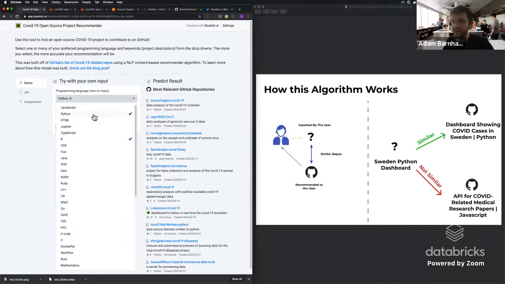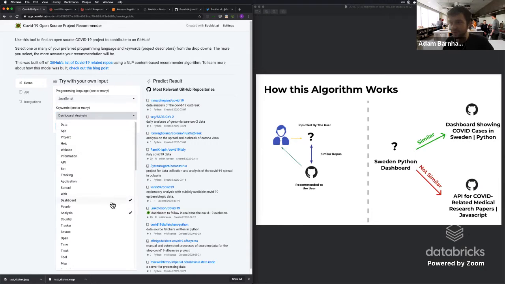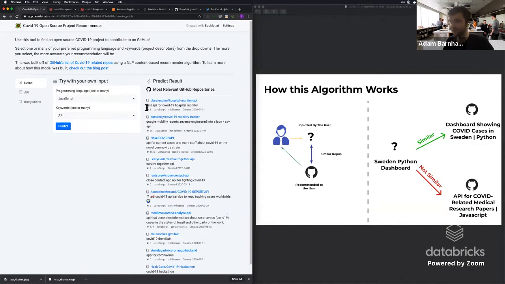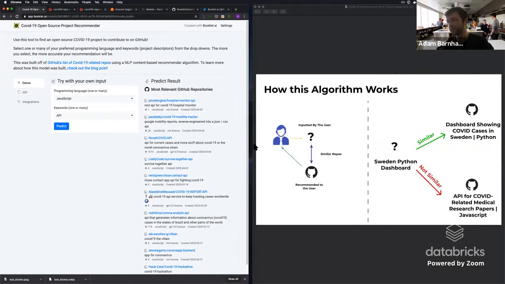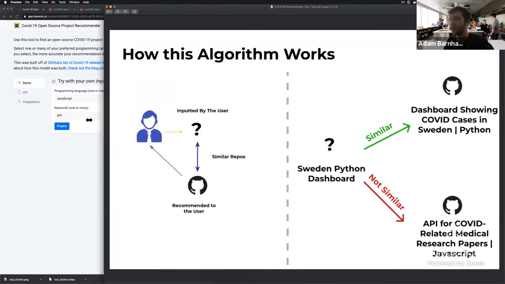So if we wanted to instead do something like JavaScript, and we instead wanted to use an API, we're probably going to get a different set. So here's an API built in JavaScript, or a mobility report built in JavaScript. So you can see how those examples are happening in real time. So this is what we want to build. How do we actually go about building this? Using the skills of a data scientist and the tools that exist, and it should be free to use.